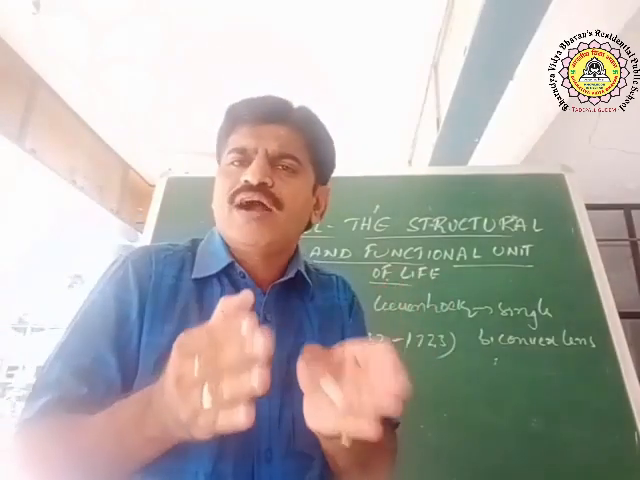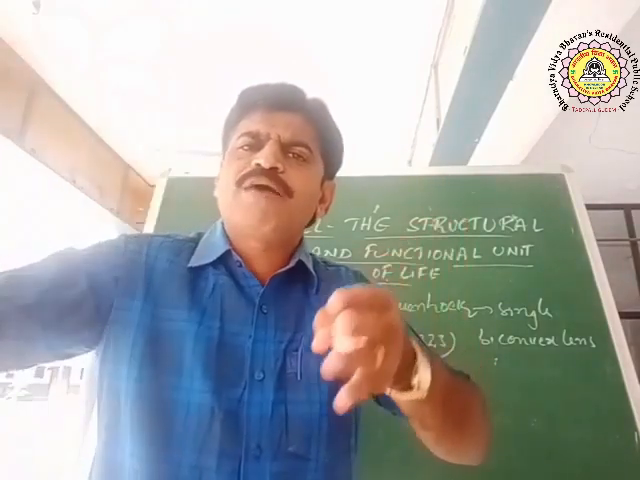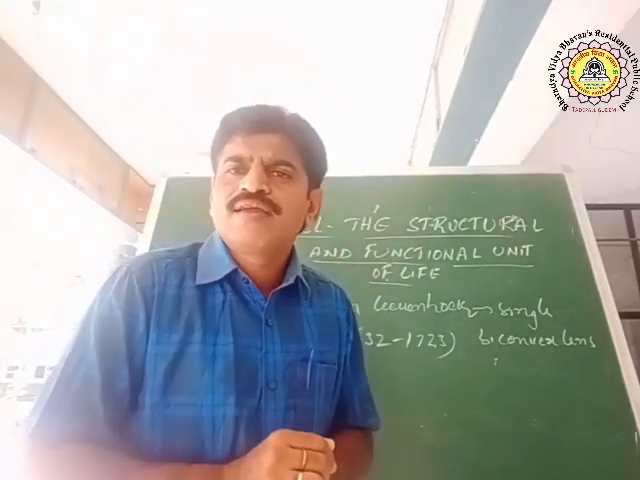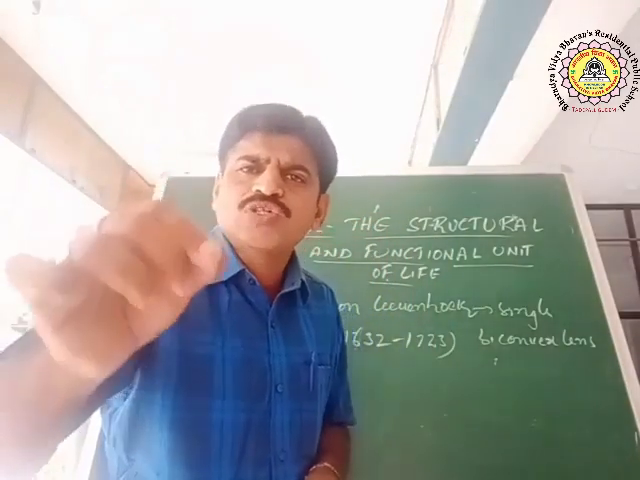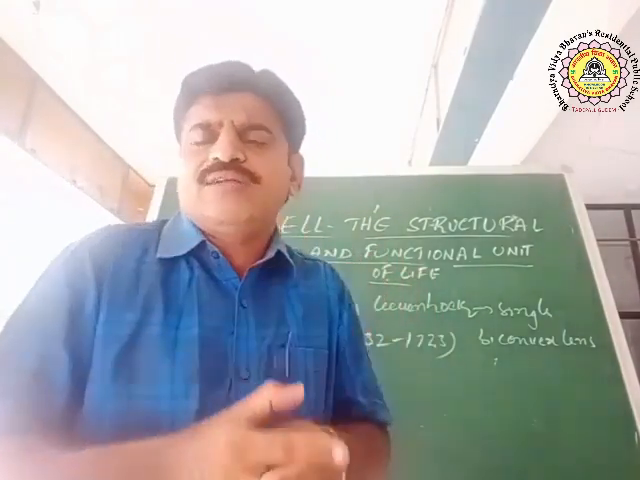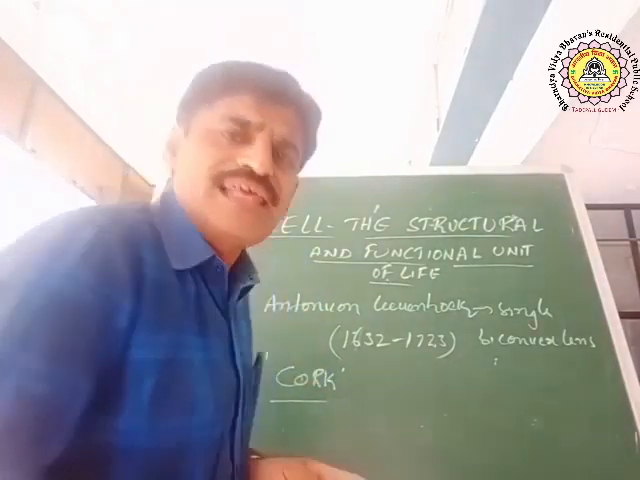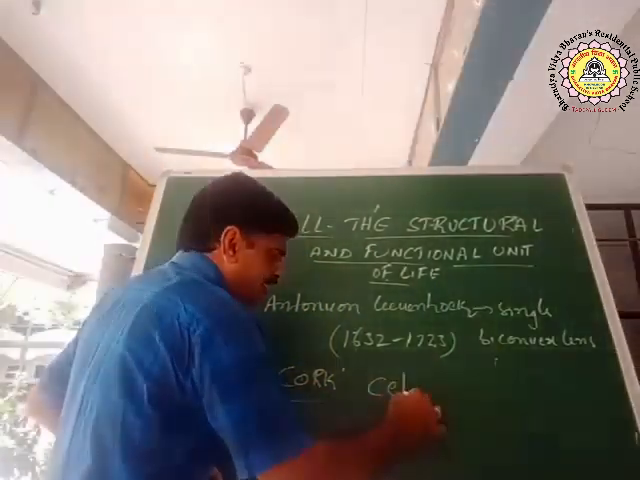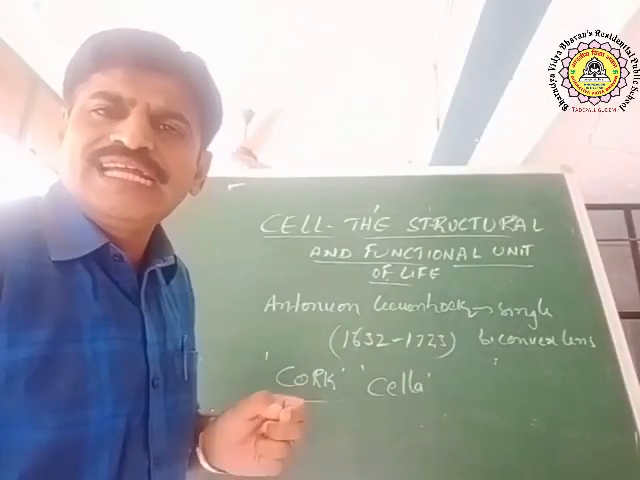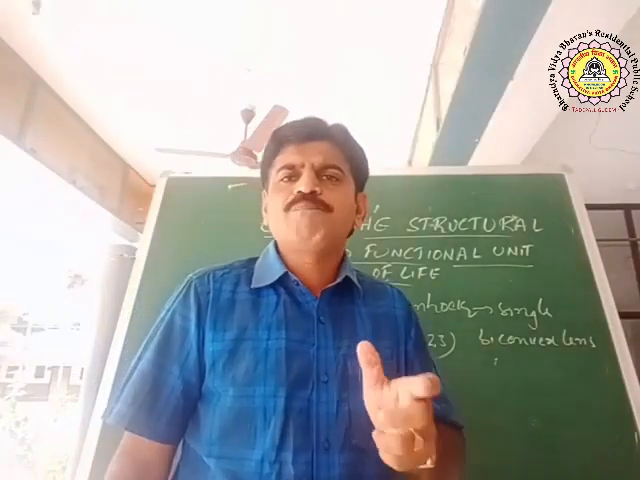When he observed the cork under his microscope, he saw a number of compartments, just like a honeycomb-like structure. And each compartment he called cella, C-E-L-L-A. It is a Greek word, cella, which means compartment.